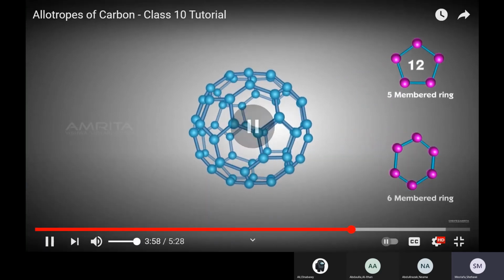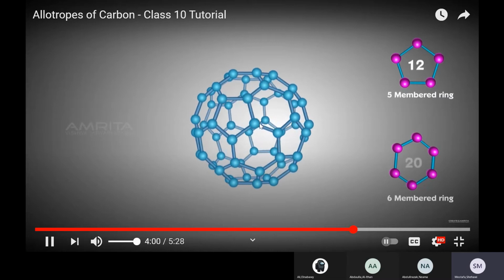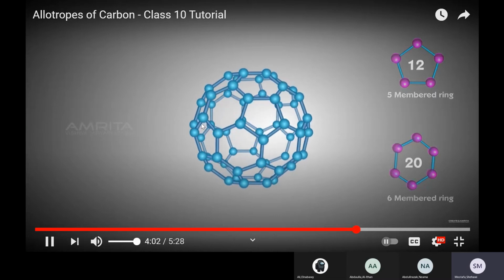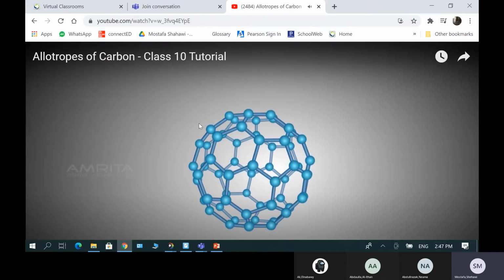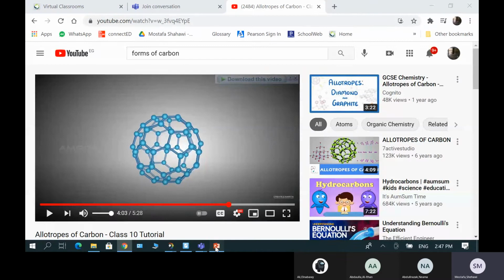So it has hexagonal and pentagonal shapes. The 5-atom rings we call pentagonal shape, and with 6 carbon atoms, we call it hexagonal shape. So it consists of a sphere like a ball, and this ball has hexagonal rings linked with pentagonal shapes and forms a sphere. This is called fullerene. 5-member rings and 6-member rings. That's enough for knowing about the different types of carbon atom.